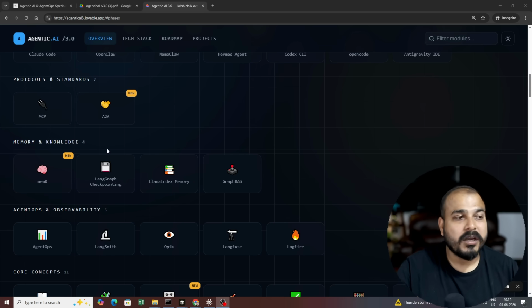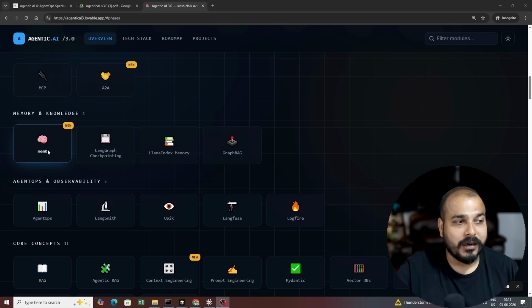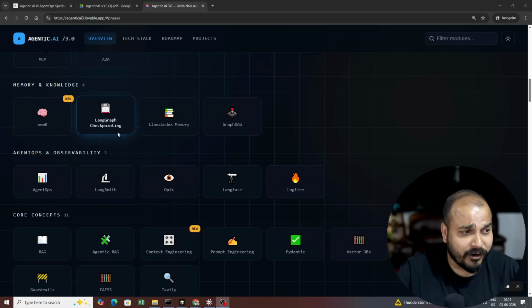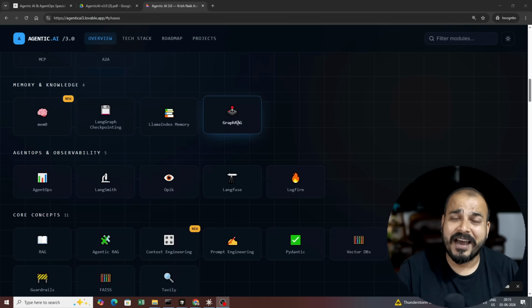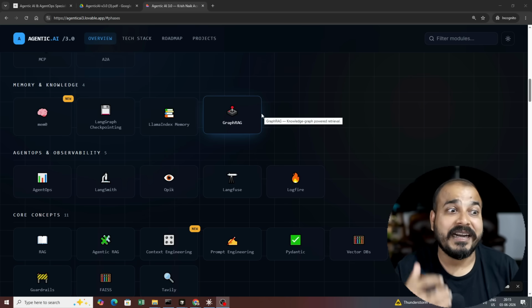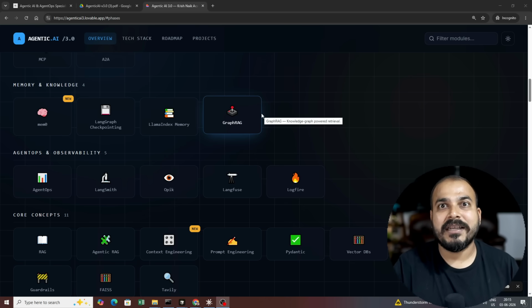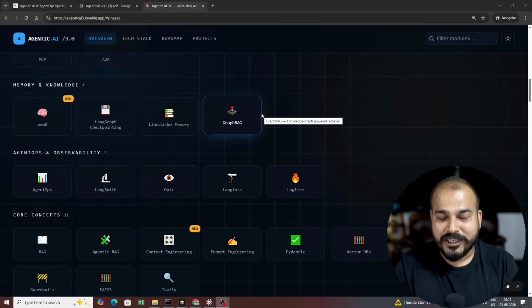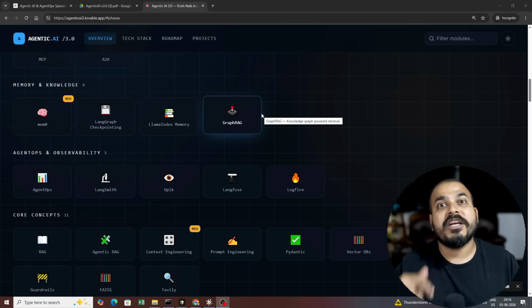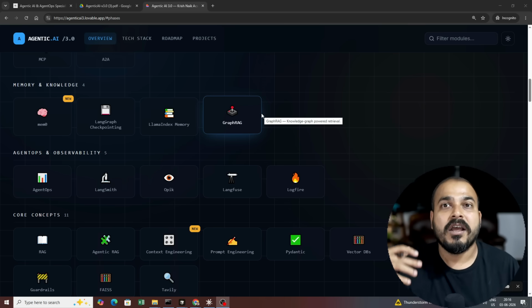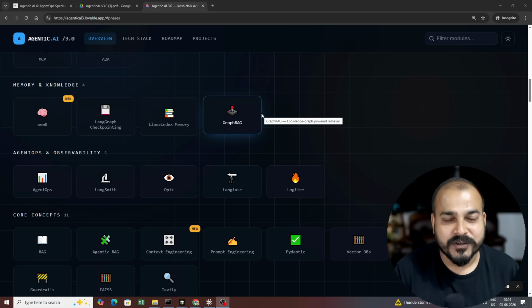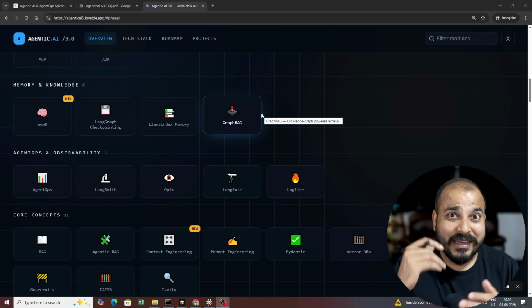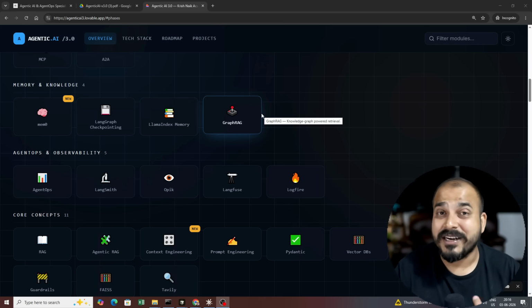Then we'll also be talking about memory and knowledge, like mem0, LangGraph checkpointing, LlamaIndex memory, graph RAG, different kinds of memories that can be integrated with an agentic AI application or an AI agent, right? So that is what is very important, because building an AI agent just with an open source library is very easy. But to take it into production and show how the deployment is basically done, what all things we really need to take care in terms of security, in terms of memory, that is what is specifically required in industries.